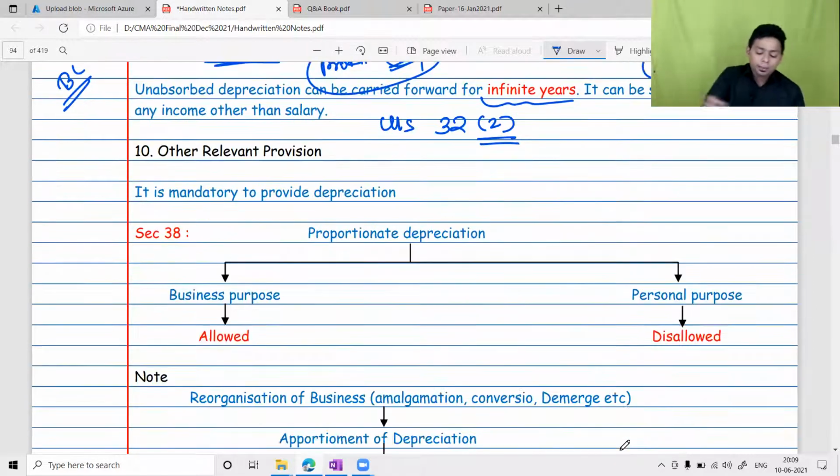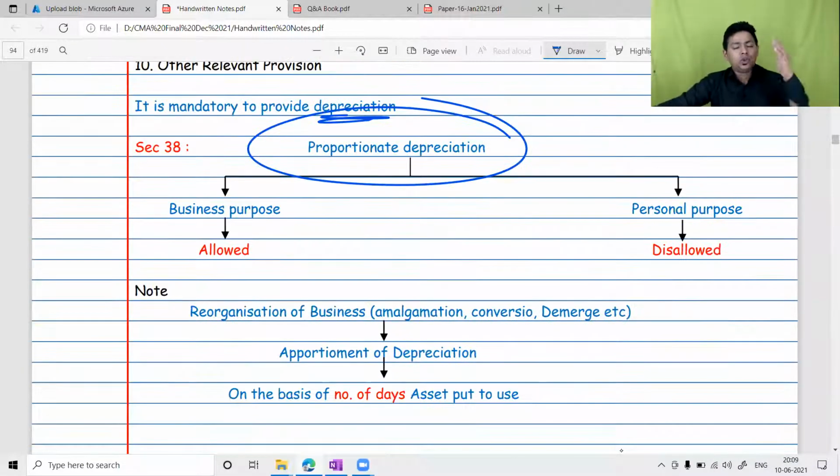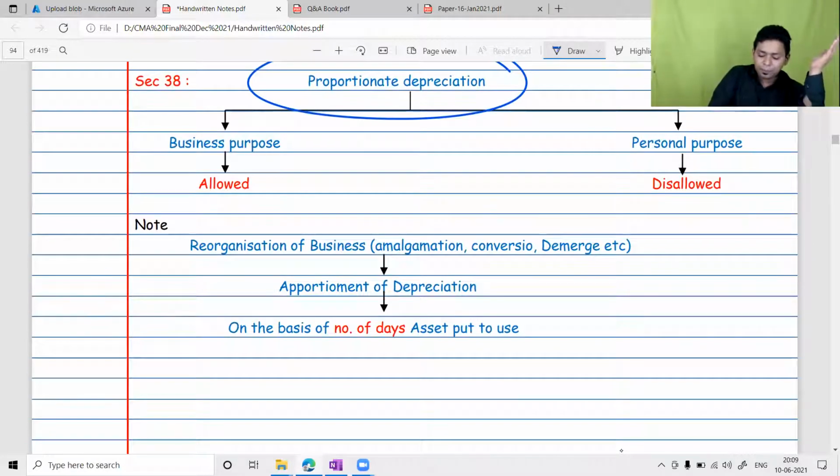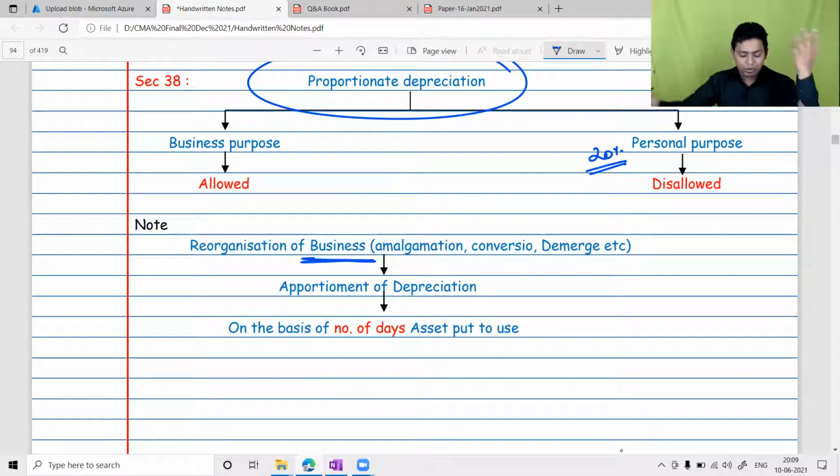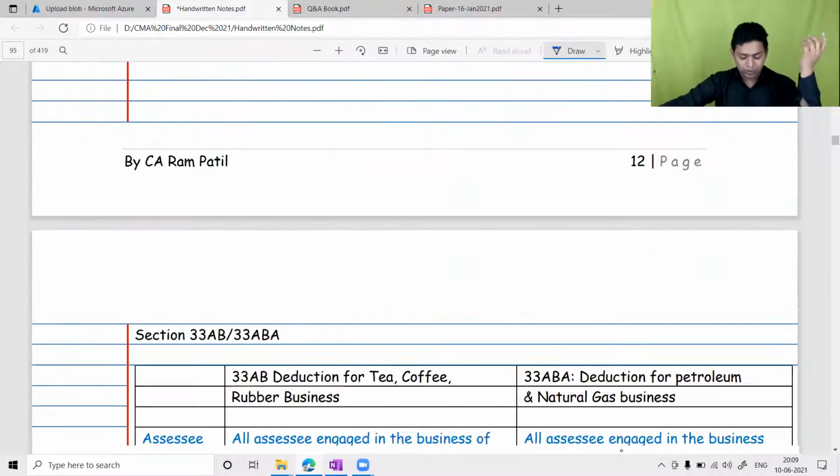Another important aspect of depreciation: it is mandatory to provide depreciation. Proportionate depreciation means the asset is used proportionately for business purposes and proportionately for personal purposes. For example, if you buy a car and use it proportionately for business and, say, 20% for personal use, then 20% of the depreciation will be disallowed. Business reconstruction is a separate chapter altogether. We will discuss this provision in business reconstruction.